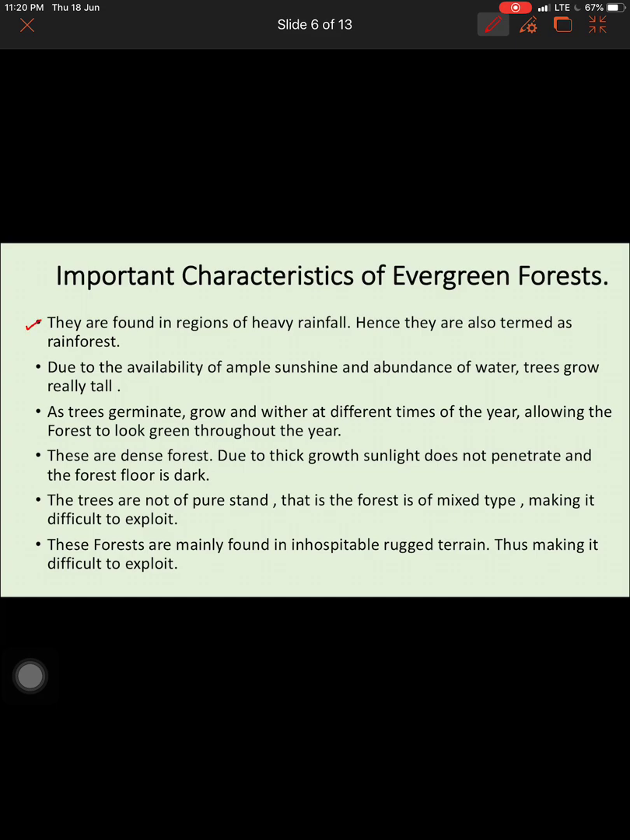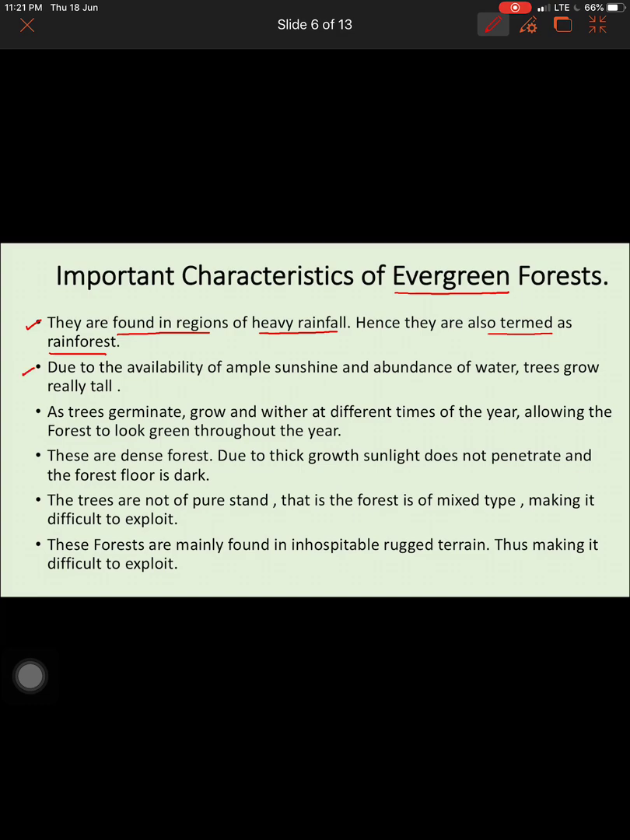Moving to the important characteristics of evergreen forests. The first important characteristic is that they are found in regions of heavy rainfall, which we've already covered. They require rainfall which is more than 200 centimeter. Hence, they are termed as rainforest. This is important: tropical evergreen forest is also known as rainforest because they grow and survive in areas which receive very heavy rainfall. That is why they are termed as rainforest, meaning receiving heavy rainfall.